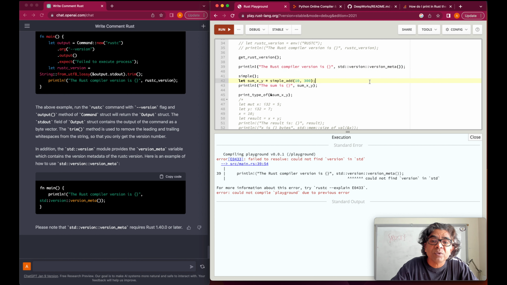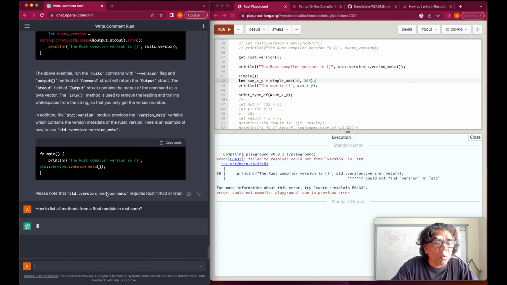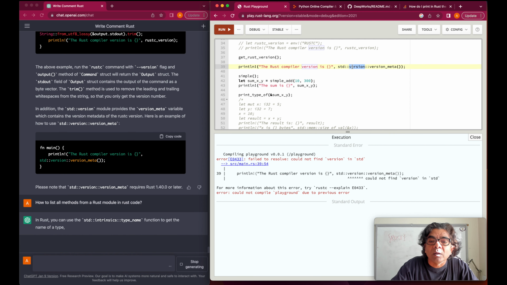So the question comes: how to find the methods available in a module. So if I ask how to list all methods from a Rust module in Rust code. What I want to know is that the error says that version is not available, so a standard module does not have version.